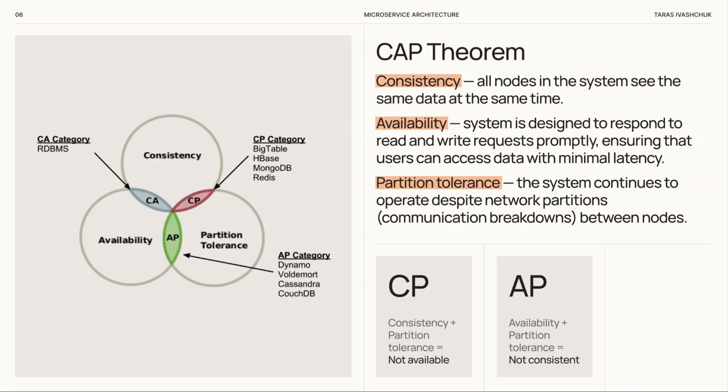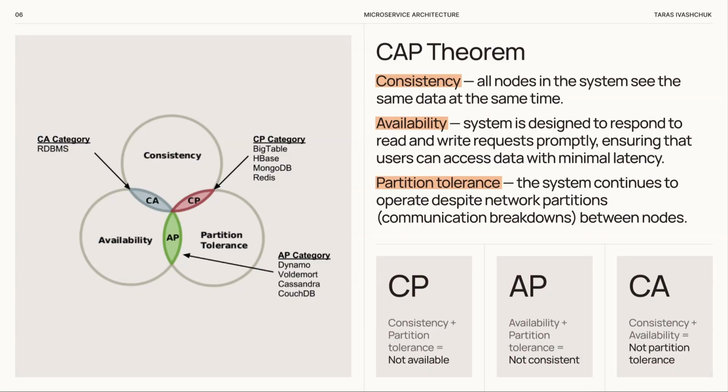And last option, consistency and availability. That means the system is consistent and available, but not tolerant to partitions. Actually, this is not realistic for a distributed system because network splits are inevitable. This option is more about monolithic systems or databases running on one server, where no partitions exist. For example, a traditional relational database like PostgreSQL without replication.